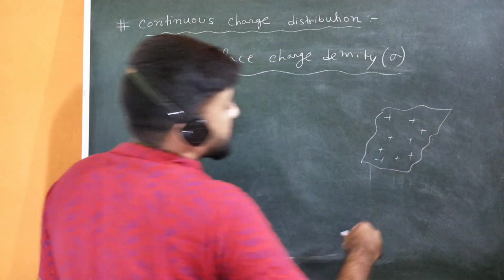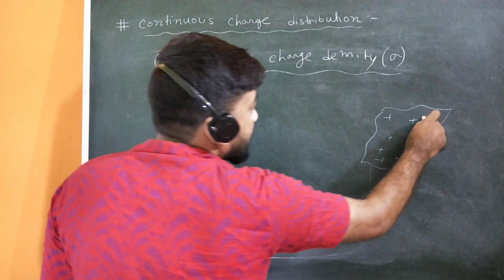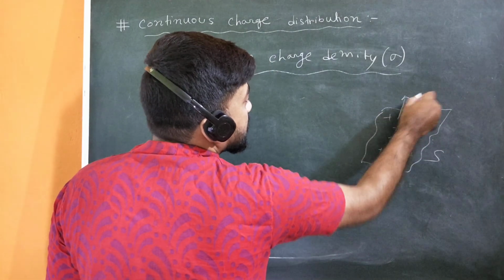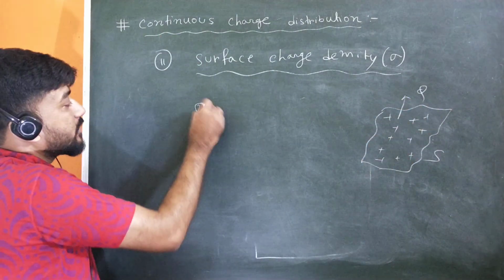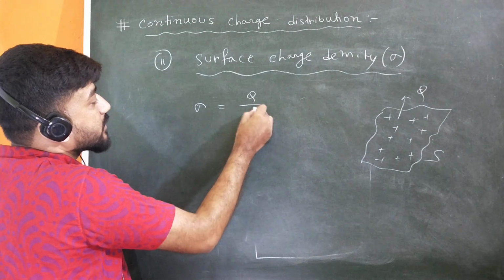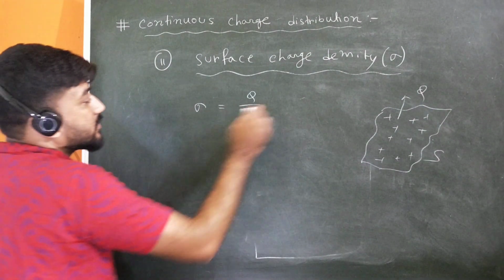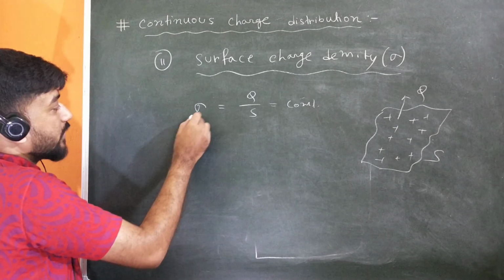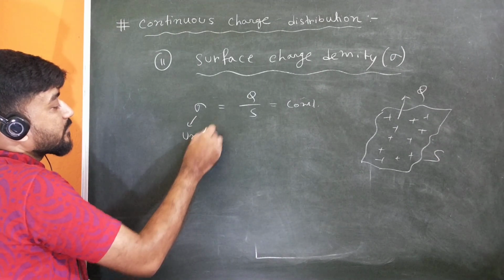Here, if the total area is S and the charge is Q, then sigma can be defined as Q by S. This sigma will be constant, but this is only valid for uniform charge distribution.